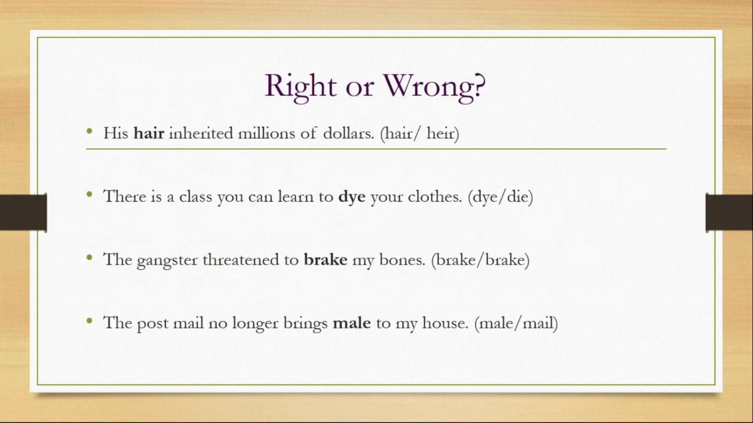So now comes the test if you have been listening well or not. So you have to tell me if the sentence is right or wrong. His heir inherited millions of dollars. So is it this heir or this heir? Is the answer right or wrong? It is HEIR. This is the successor. The successor can only inherit millions of dollars.